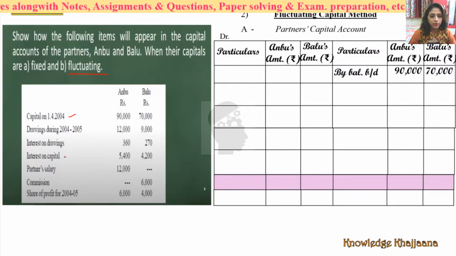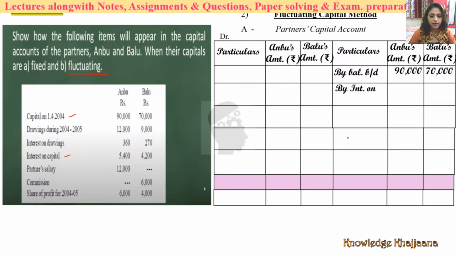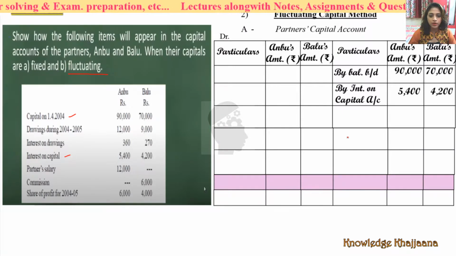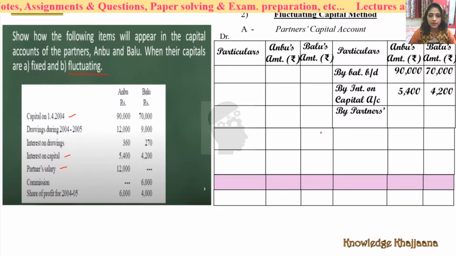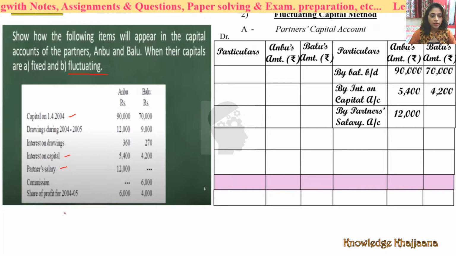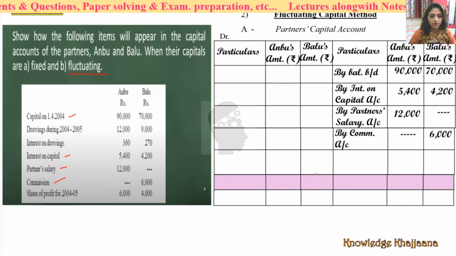So the next entry will be the interest on capital on the credit side of the partner's current account. By interest on capital, 5,400 rupees and 4,200 rupees. Next is partner's salary. By partner's salary account, rupees 12,000 and nothing for Baru. Commission. See, there is no commission for Anbu. By commission account, Anbu nothing and Baru will get a commission of rupees 6,000.